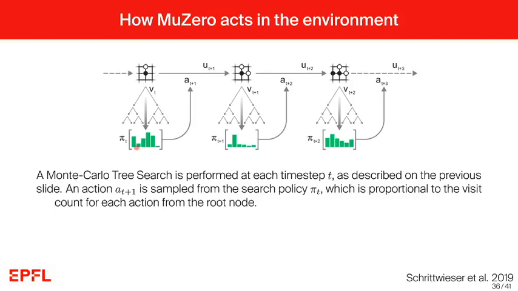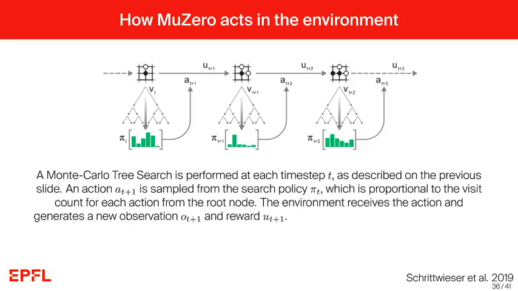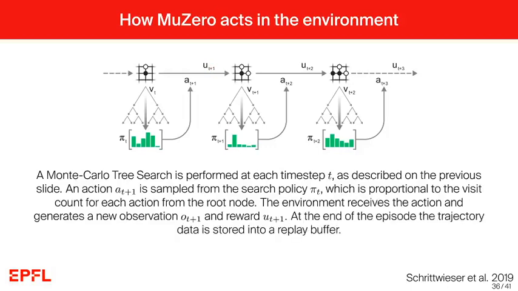And from this policy, an actual action is sampled, which is proportional, as I said, to the visit counts for each action from the root node. This action is then performed and a new state is generated. So the environment receives this action and generates a new observation o t plus 1 and an actual reward u t plus 1. And this continues now for multiple steps until the end of the episode where the trajectory data is stored in a replay buffer.